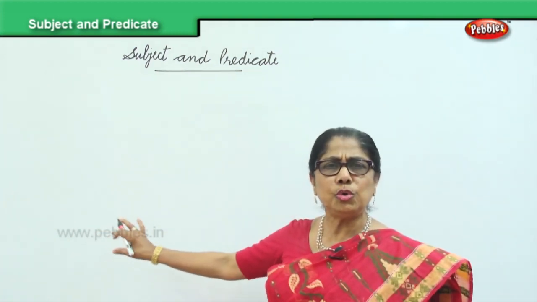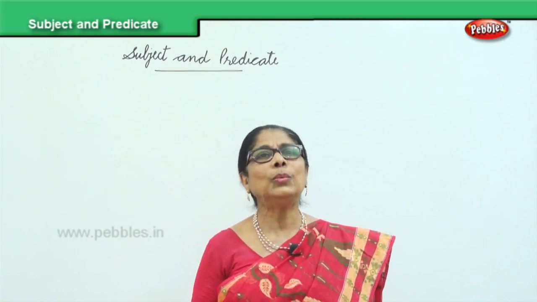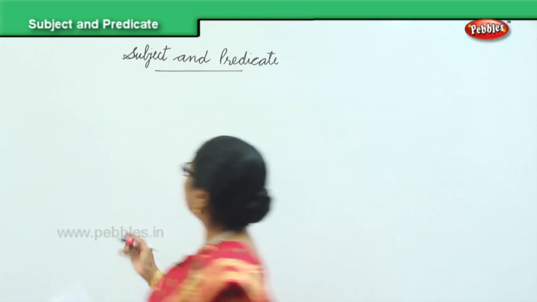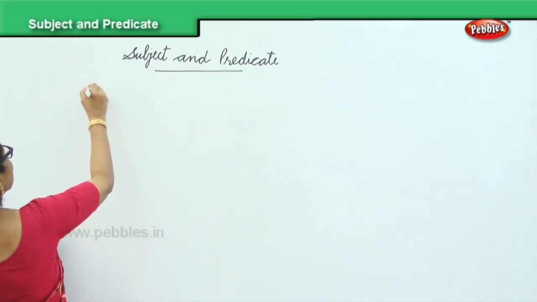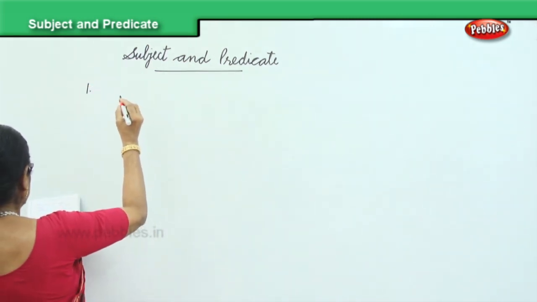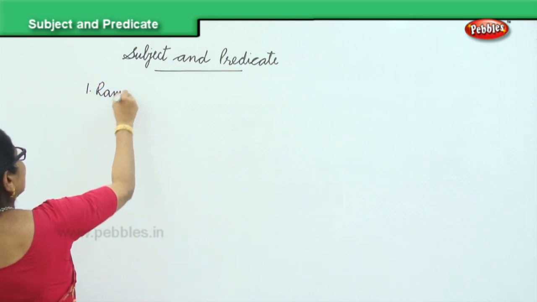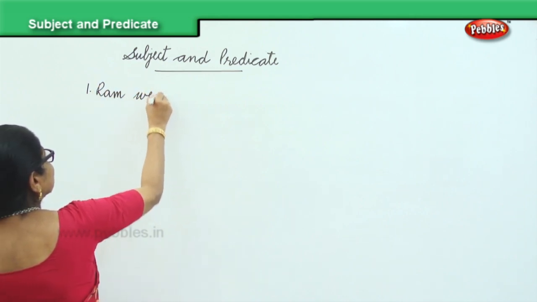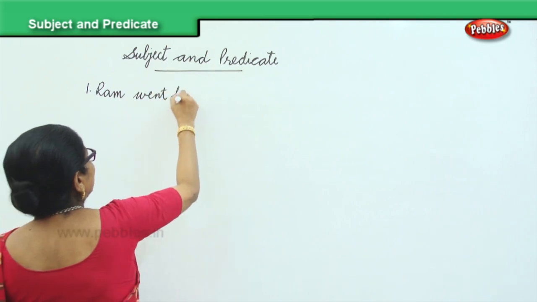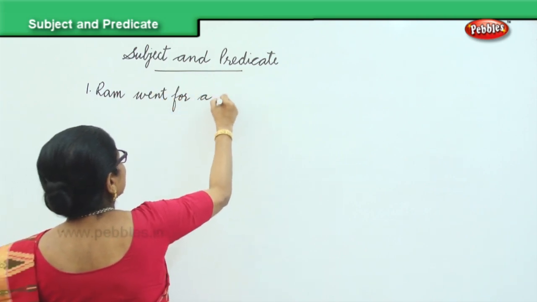I'll give you few more sentences for you to pick the subject and look at which is the predicate. Okay? Ram went for a walk.